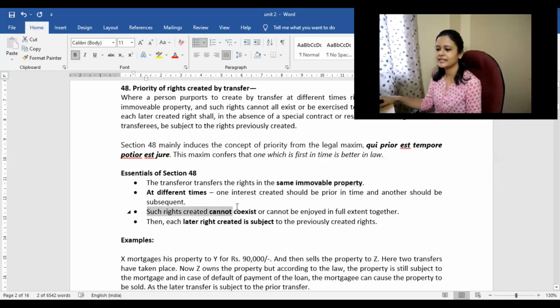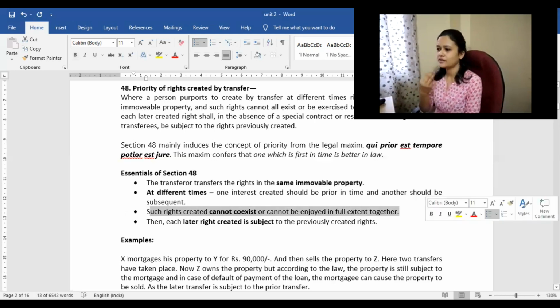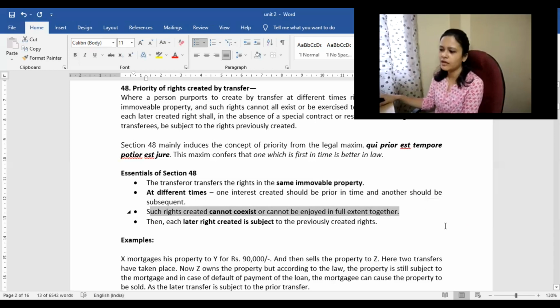Such rights created cannot coexist and cannot be enjoyed to the full extent together. Because whoever comes first is better in the eyes of law, that person should be treated that way. He should not be asked to share it with the other person, nor can it be said that both of you have rights that should coexist. Both persons would not enjoy it, because in the eyes of law, whoever came first has the better position.